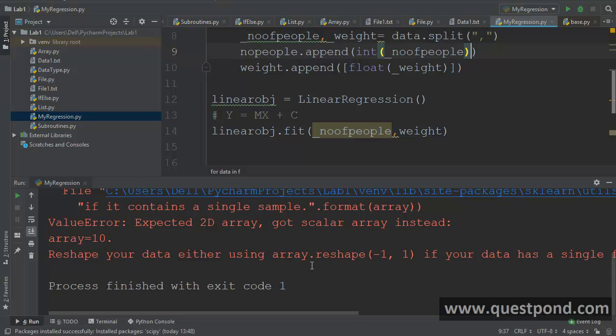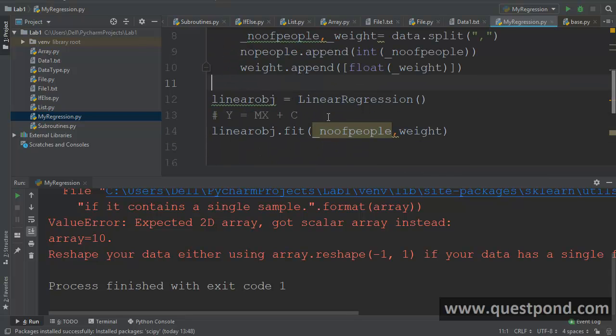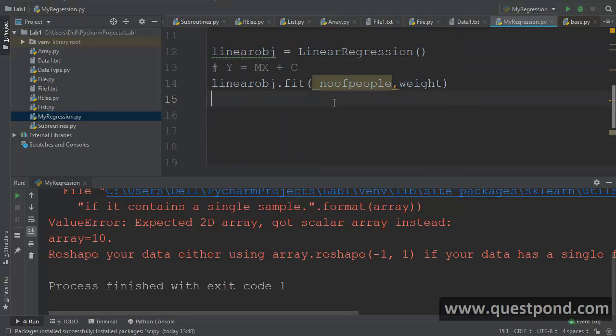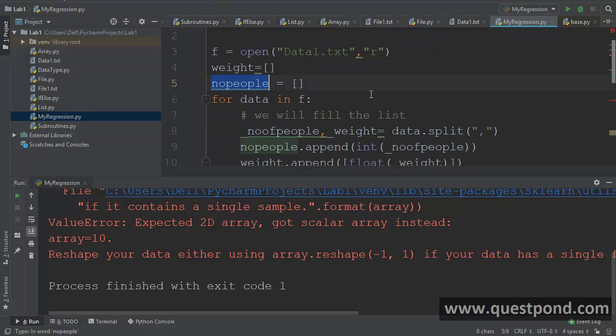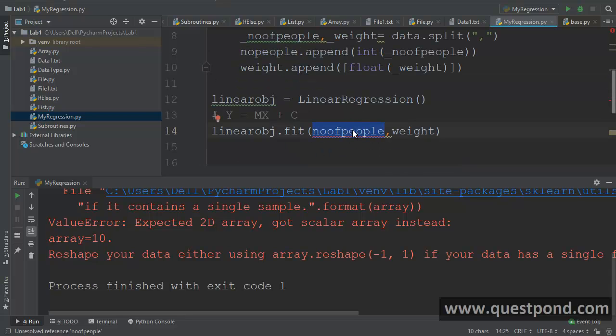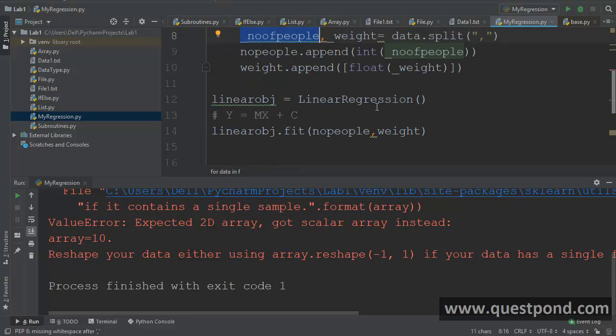So there is some exception out there. It says number of people, weight. Oh God, like this is NO of people, right? Like this underscore. So this is actually this variable. I was using the local variable. This underscore number of people is a local variable, right? So this actually has to be in a 2D array, definitely. So sorry for this, but I do not delete my errors. I actually try to rectify them.